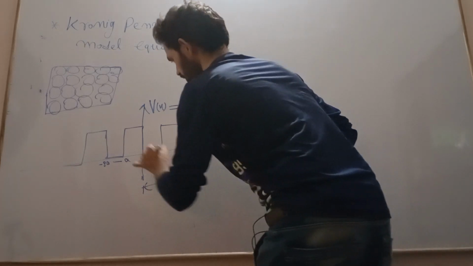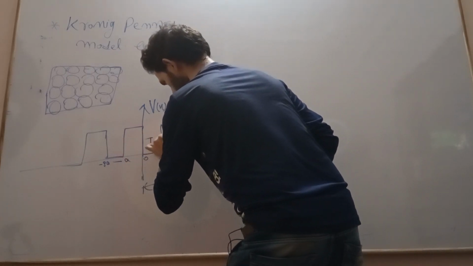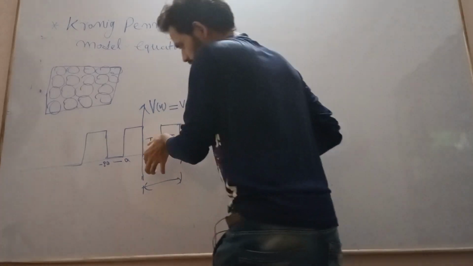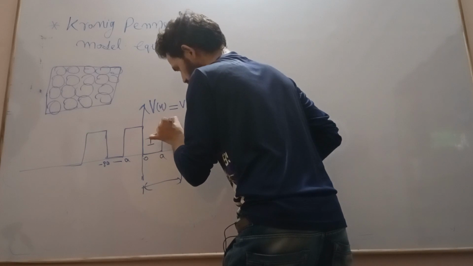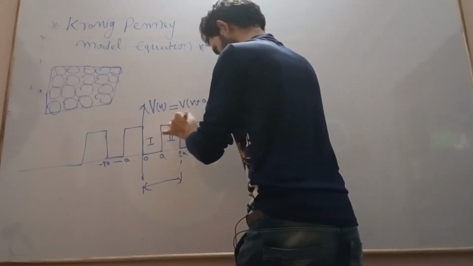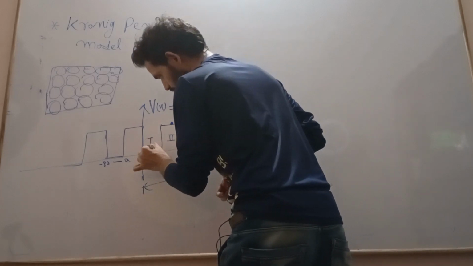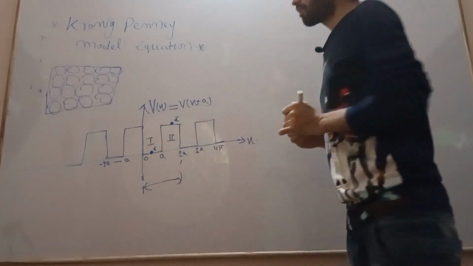Let us say this is my first region, and this is my second region. What is the potential here? Here the electron is free, so the potential is maximum. Here the electron is bounded, so the potential energy is minimum.